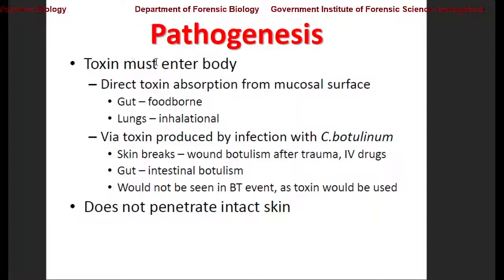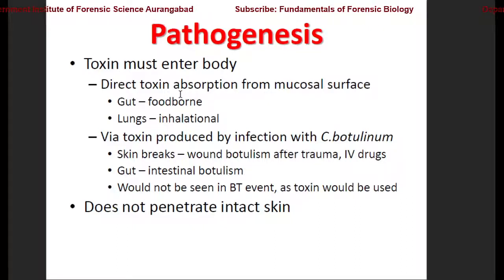Pathogenesis: the toxin must enter the body. How can it enter? We have discussed that it has three different routes: through food, through a wound, or through deliberate injection into the body. Direct toxin absorption from a mucosal surface can take place, like through the GI tract or gut, that is foodborne infection, or it can enter through the lungs by inhalation. These toxins can spread through air, and if such aerosols are inhaled, they can enter the lungs and infect the lungs and other parts of the body.